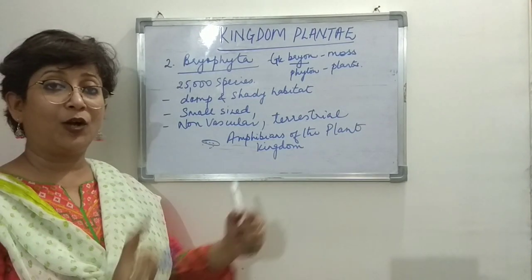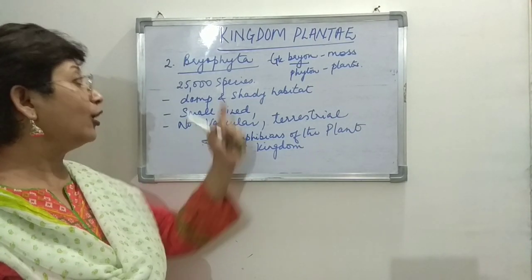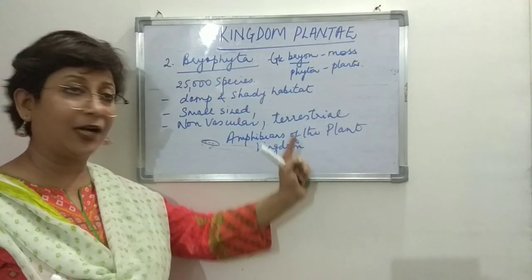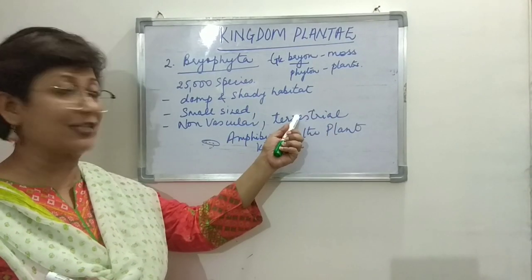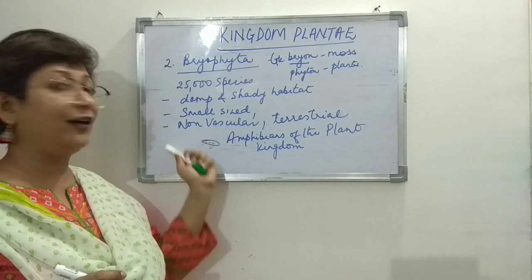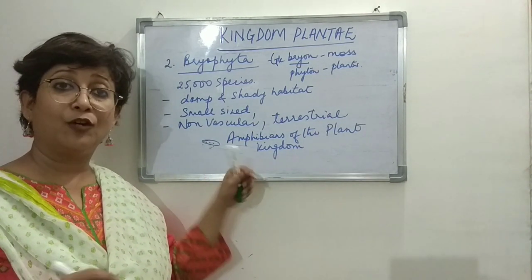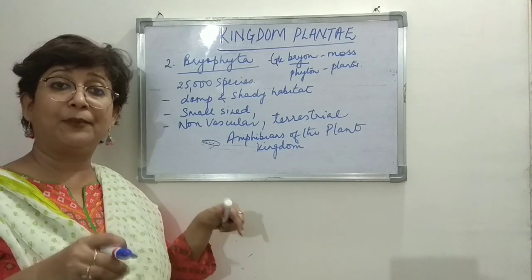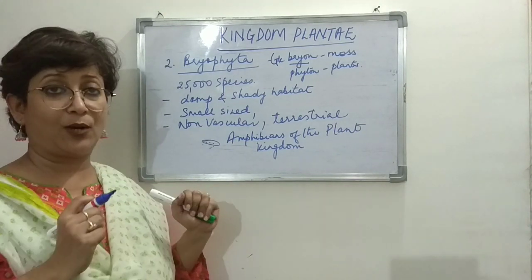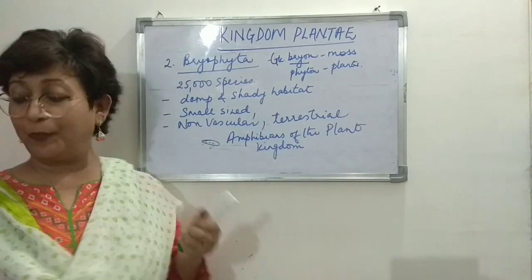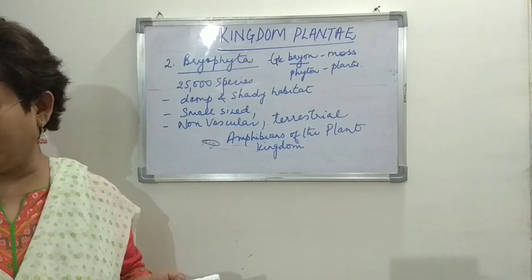So they want land and water both, right? So here also, these bryophytes, they are plants. They are terrestrial, but they require water also because of the male gametes. For the male gametes to swim, water is required, right? So that is why they're called amphibians of the plant kingdom, right?